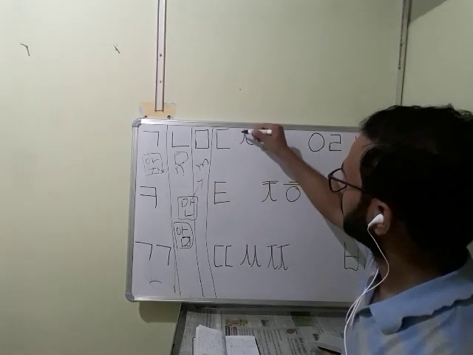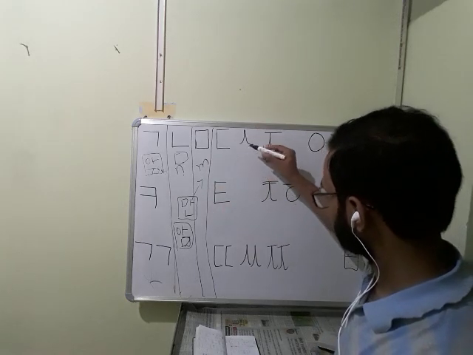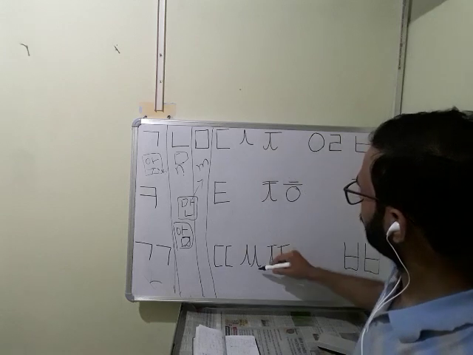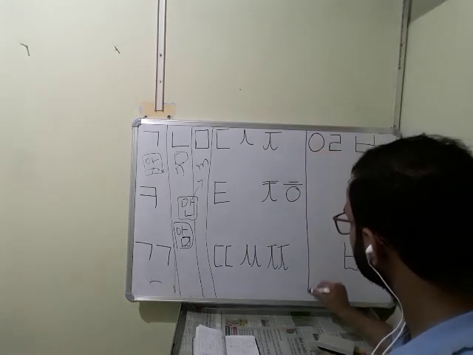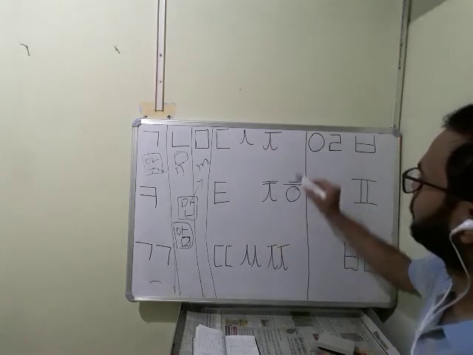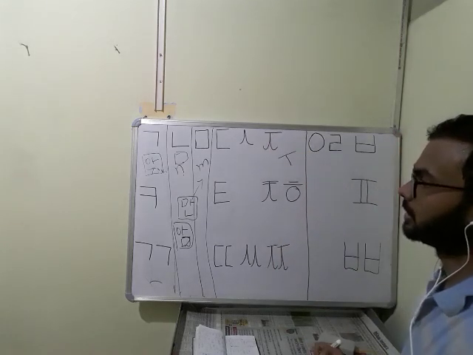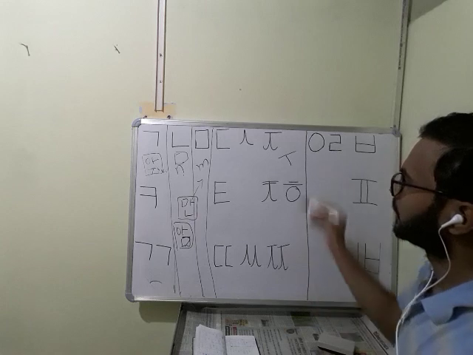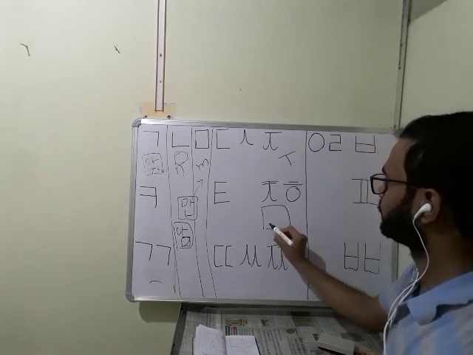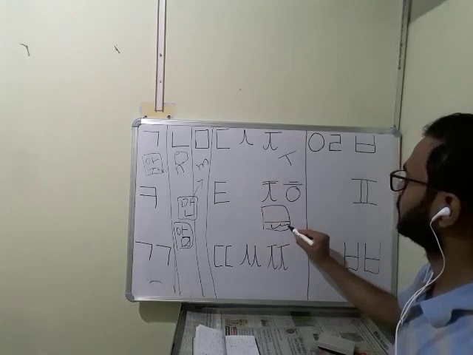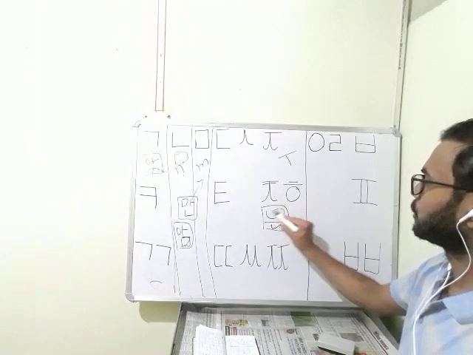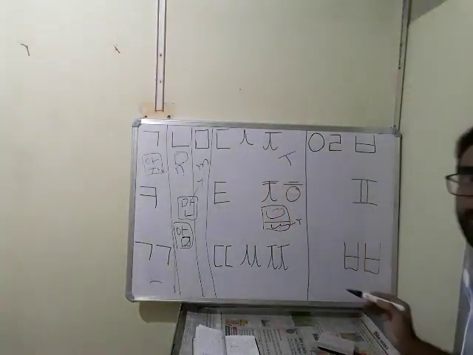In this row, there are actually 1, 2, 3, 4, 5, 6, 7, 8, 9. Every one will show T sound. If it is written at the bottom, everybody will show T sound. If it is written over here, then it will show its own sound.